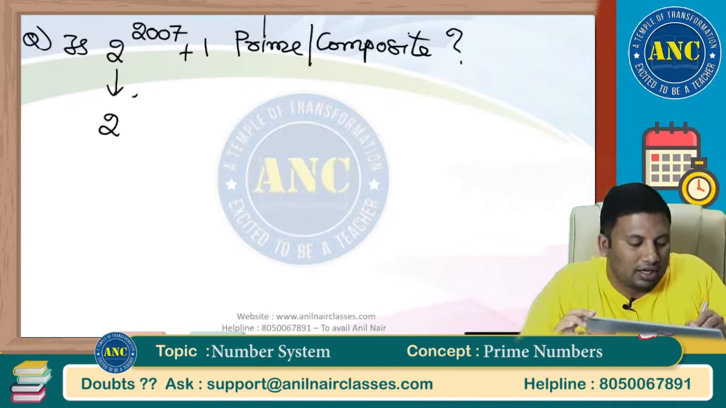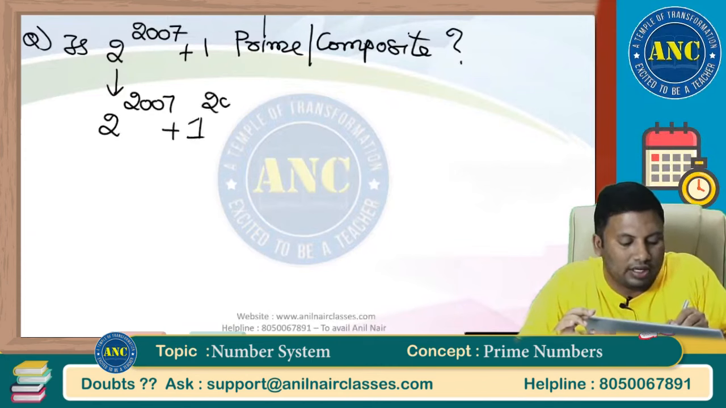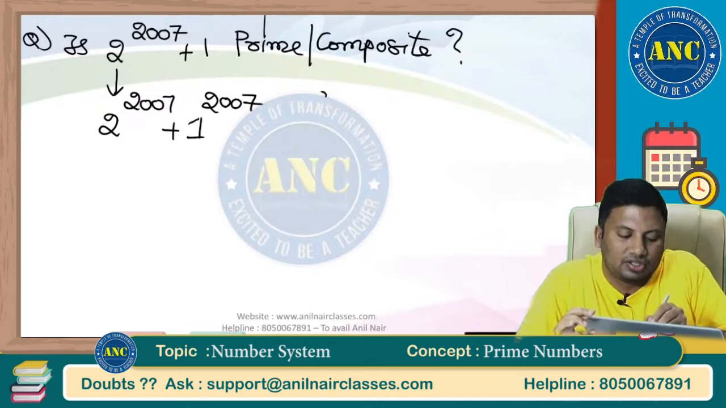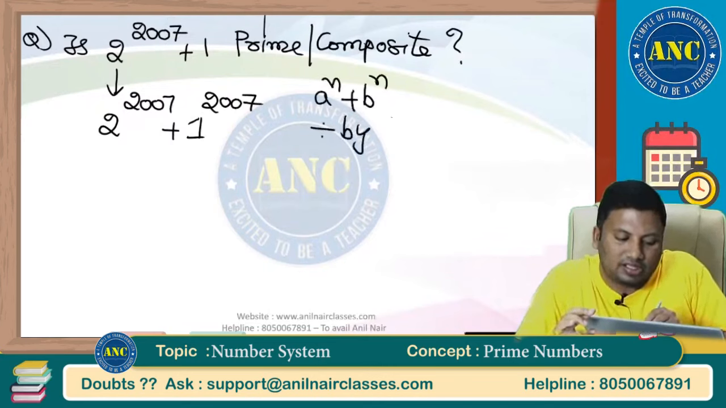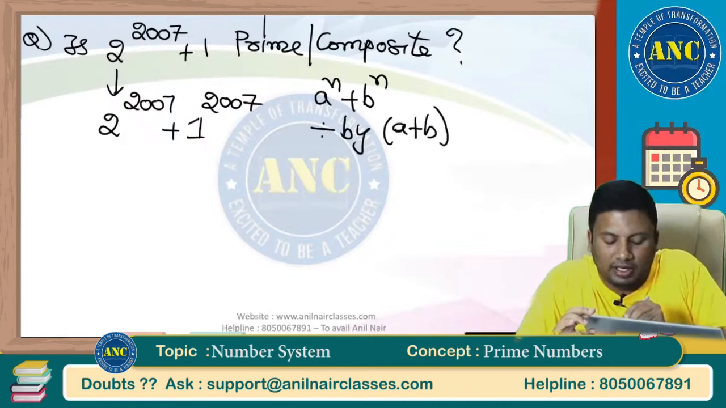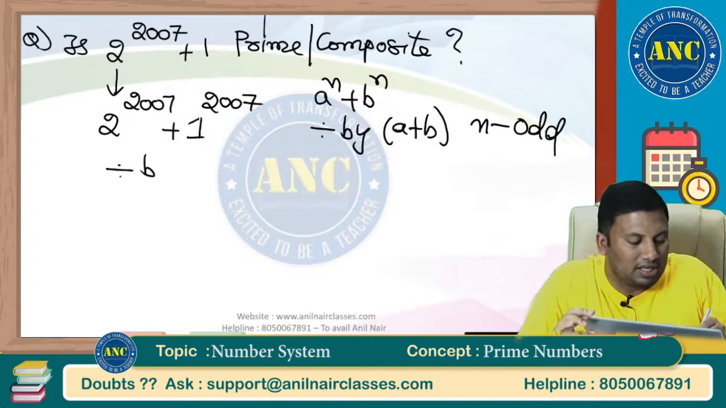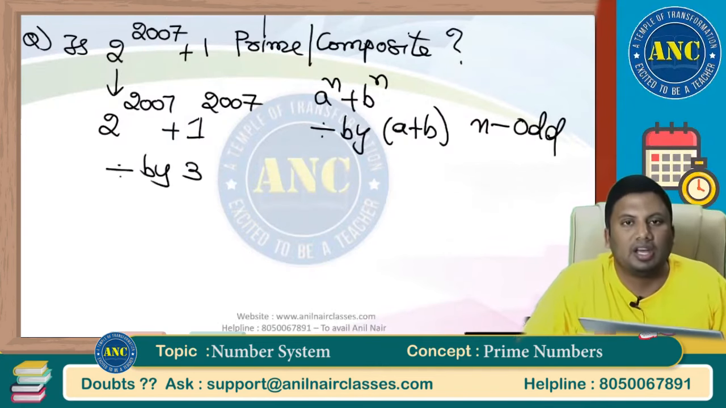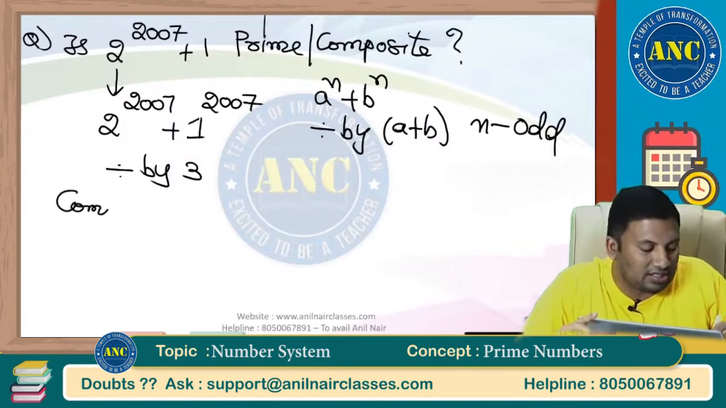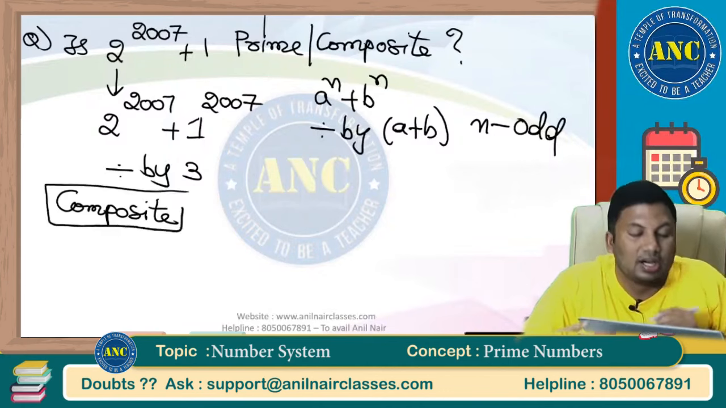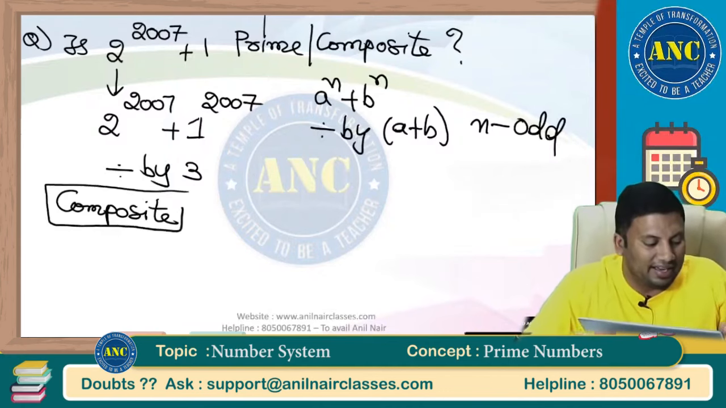These are nothing but 1 power any natural number, it is 1, including 0 also. So, it is 1 power 2007. Just now we discussed a power n plus b power n is always divisible by a plus b if n is an odd number. That means this number is divisible by 2 plus 1, that is 3. Any number divisible by 3 becomes a multiple of 3. So, the answer for this question is composite. I hope the idea is clear.